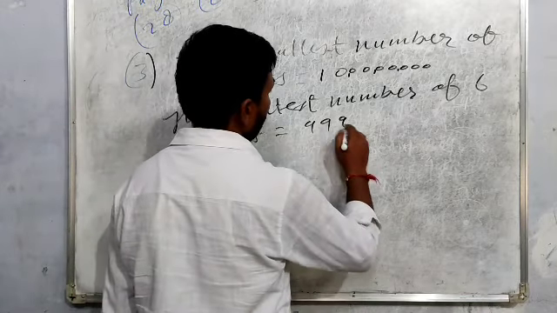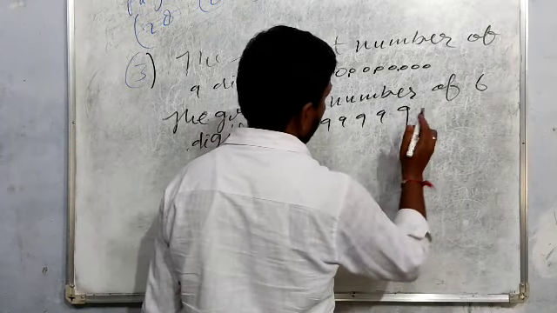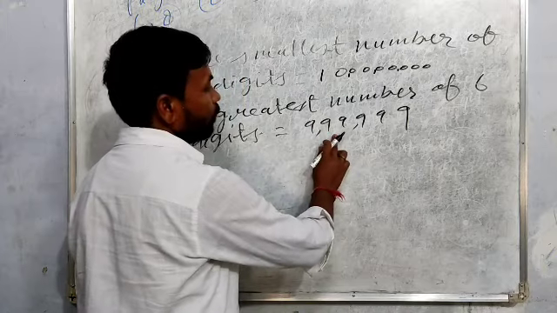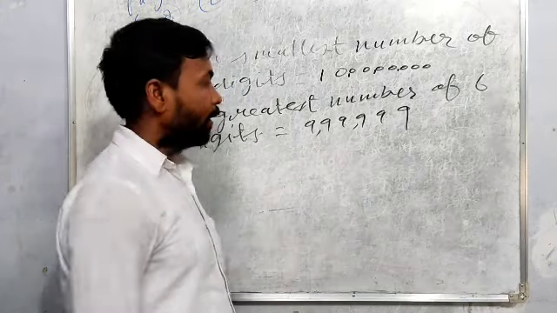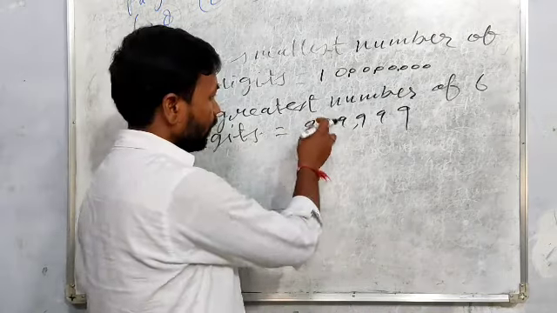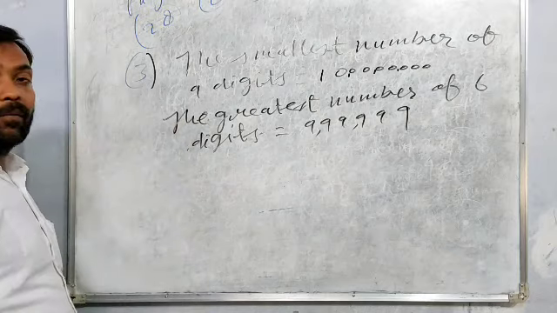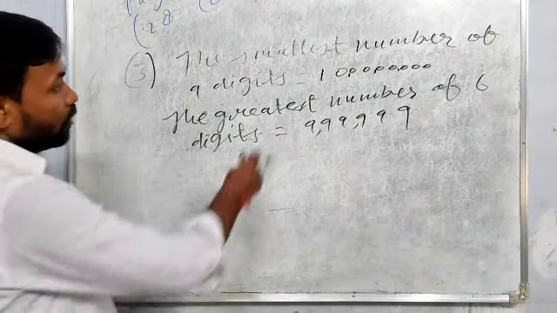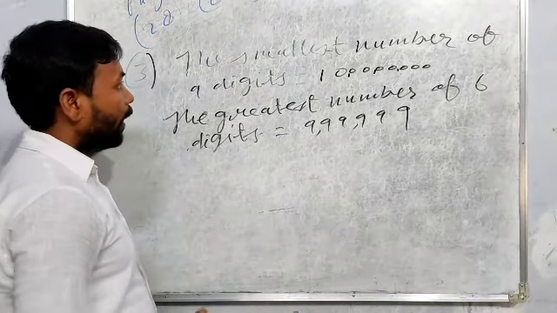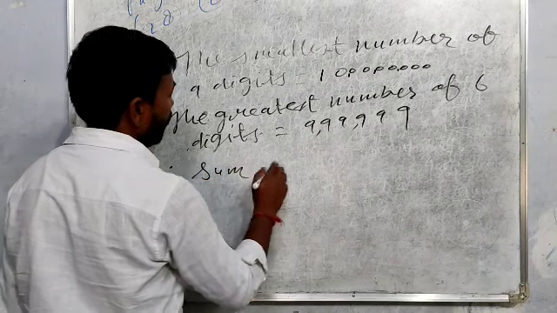1, 2, 3, 4, 5, 6. That is 9,99,999. Here we are asked to find their sum: the sum of this 10 crore and 9,99,999.